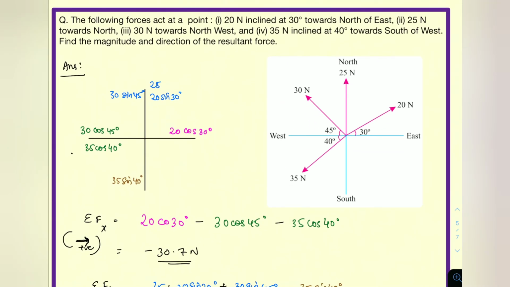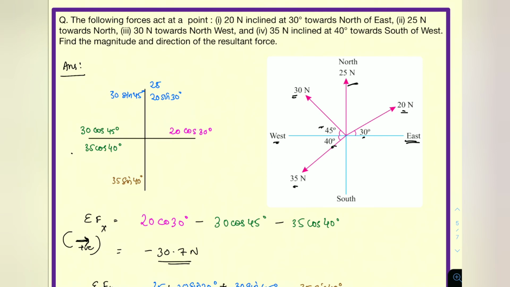Then we'll do a question now. This is a very basic level question. If you do this, you can solve all the other questions. The following forces act at a point: 20 Newton inclined 30 degree towards north of east. So we have represented 20 Newton here. 25 Newton towards north, that is this one. And 30 Newton towards northwest, so northwest means 45 degree here. Then 35 Newton inclined at 40 degree towards south of west, so 40 degree here, 35 Newton value here. We have to find the magnitude and direction of the resultant force.